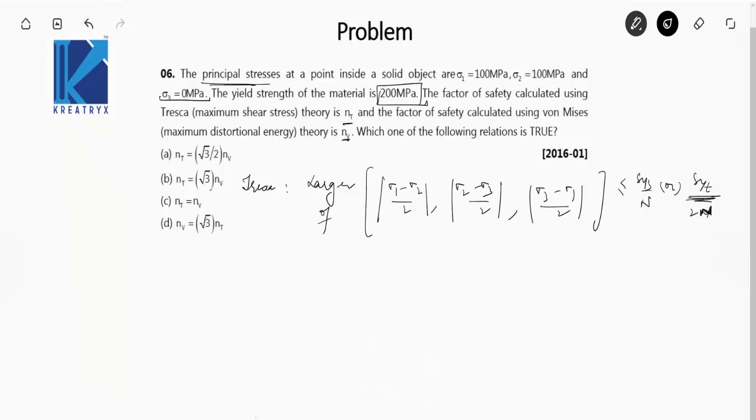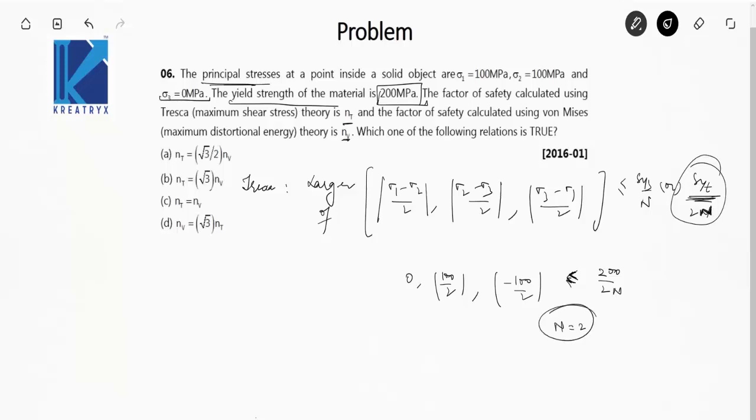Put the values. Sigma 1 is 100, sigma 2 is also 100, so this is 0, comma 100 minus 0, that is 100 by 2 mod, and sigma 3 minus sigma 1, that is again minus 100 by 2 mod, less than equal to sys by n or syt by 2n. So the yield strength of the material is given, so we will be using this relation. So this is 200 by 2n. When you solve this for the limiting case, n is equal to 2 from Tresca's theory.